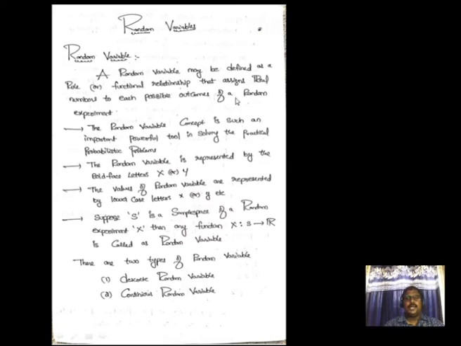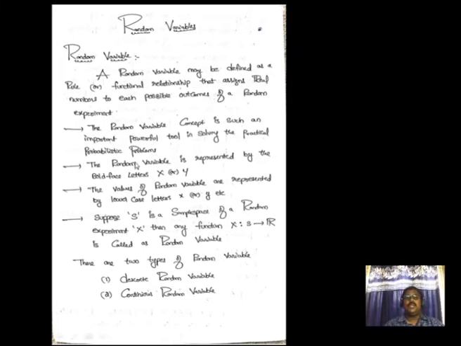So it means that a random variable may be defined as a rule or a functional relationship. This functional relationship assigns real numbers to each possible outcome of a random experiment. So this is the definition of a random variable. The random variable concept is such an important, powerful tool in solving probability problems, that means practical probability problems.